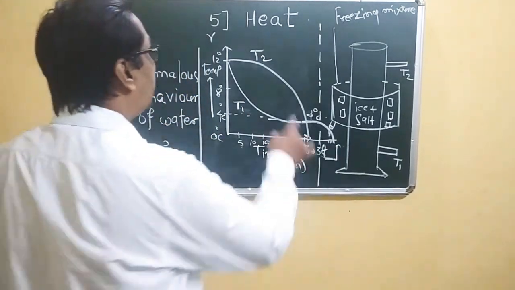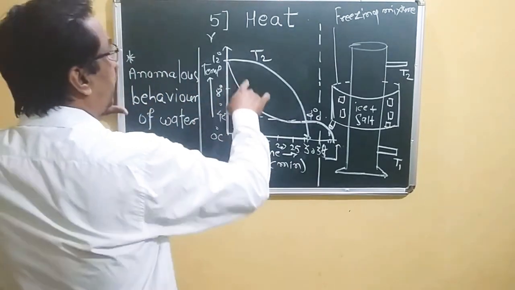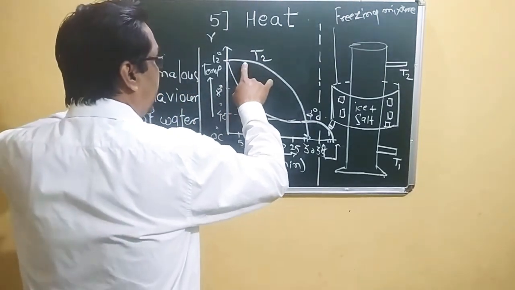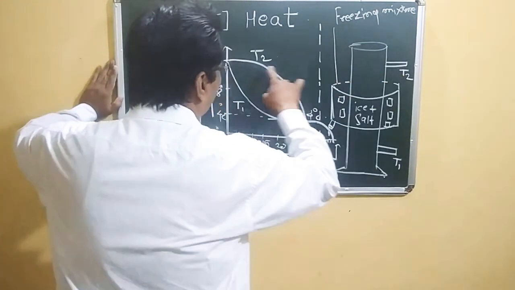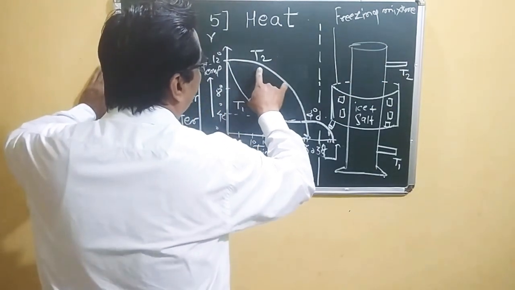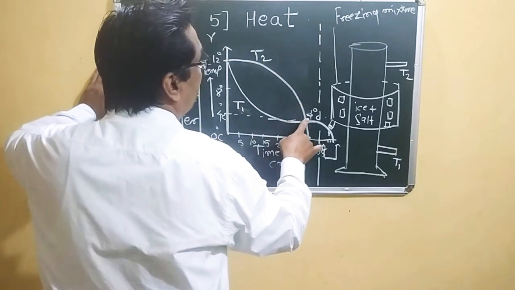But for thermometer T2, we can see there is a slightly lower decrease in temperature. It gradually falls down up to 4 degrees Celsius.